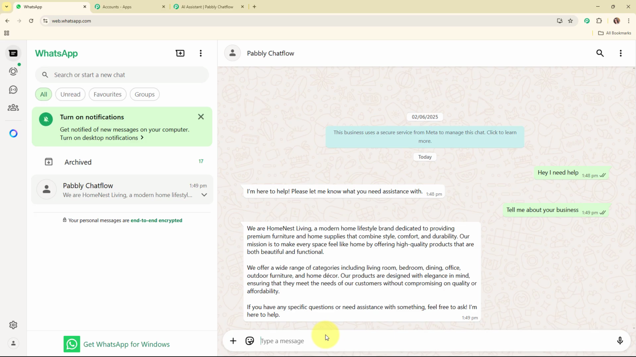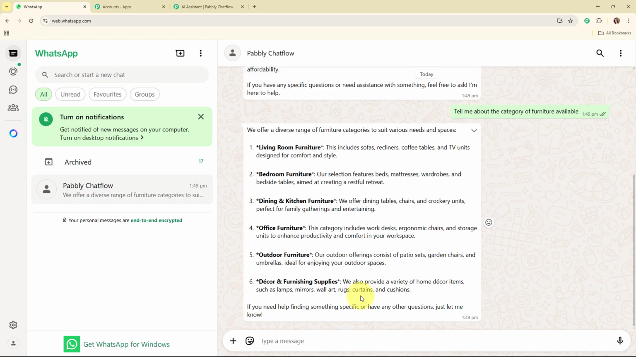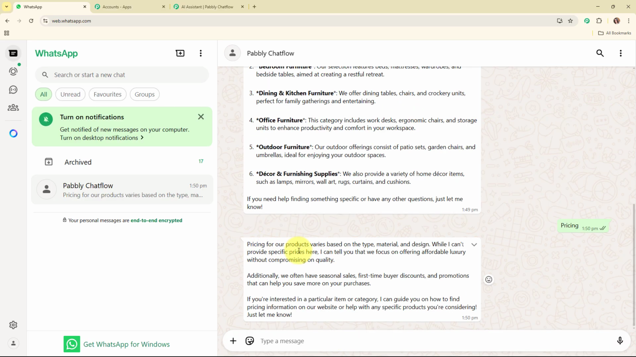Alright, now we are going to ask, "Tell me the category of the furniture." And here you can see it sent a message that says we offer a diverse range of furniture categories to suit various needs and spaces, and these are some categories. Now further we can ask about some more details like pricing, so I'm going to give the text as pricing. And it says pricing for our products varies based on the type, material and design, and this is the entire text for the pricing as well.